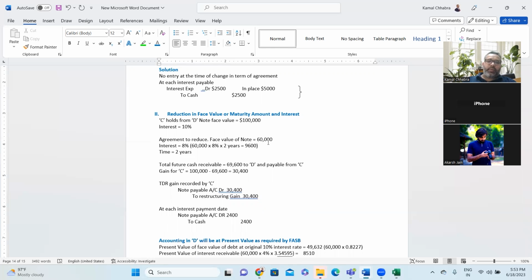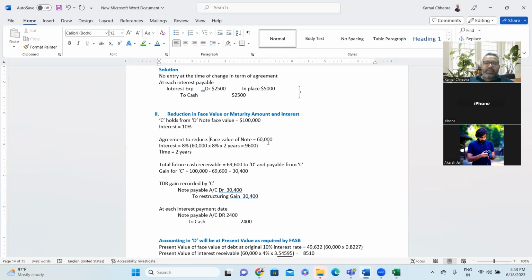So total future cash receivable is 69,600 to D and payable to C. How have we calculated this? 60,000 is the face value plus 8% interest for a period of 2 years, which is 9,600. So total amount payable is 69,600. So gain to the C would be $100,000 minus 69,600, that is 30,400.